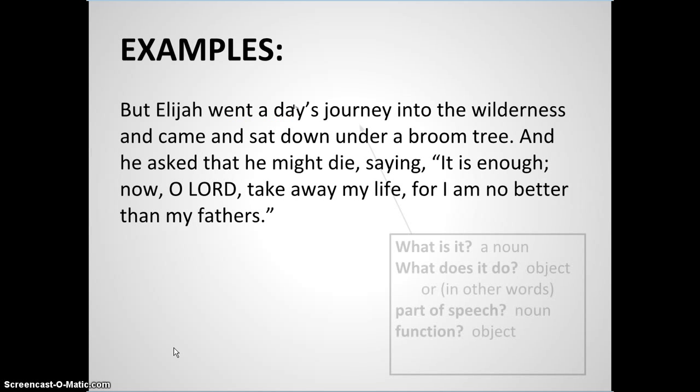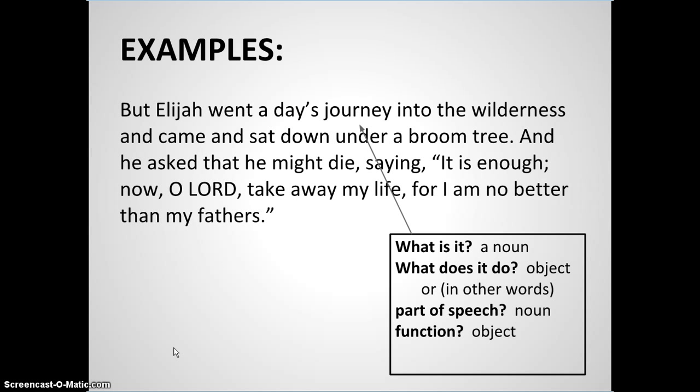So here's a text that we have. And if I look at the word journey here, and I ask myself, what is it? Well, it is clearly a noun. And what does it do? Well, now that's a different question. The function it is performing is it is the object of this verb went. Elijah went what? Well, he went journey. He went on a journey. So notice the difference then between asking what is this word and what does it do.